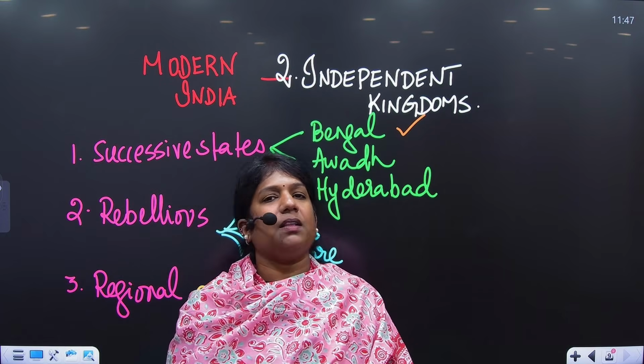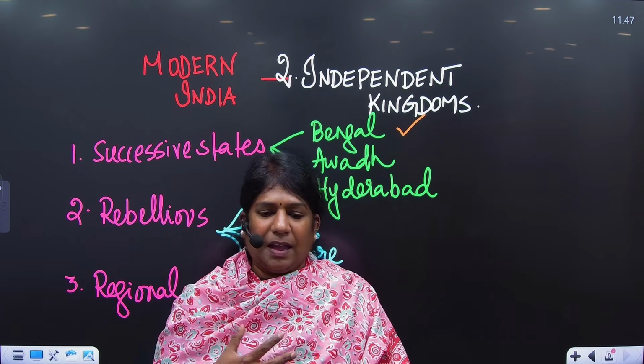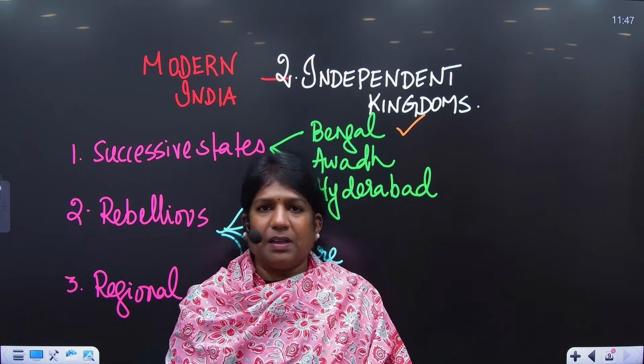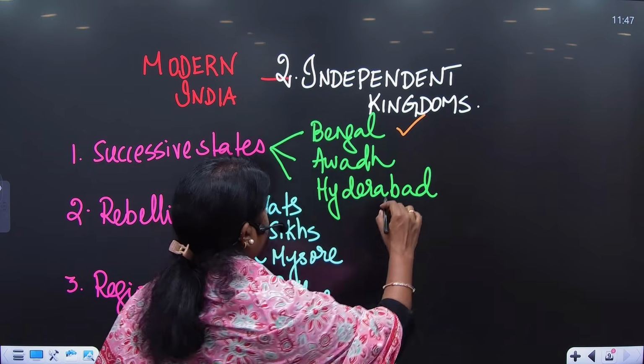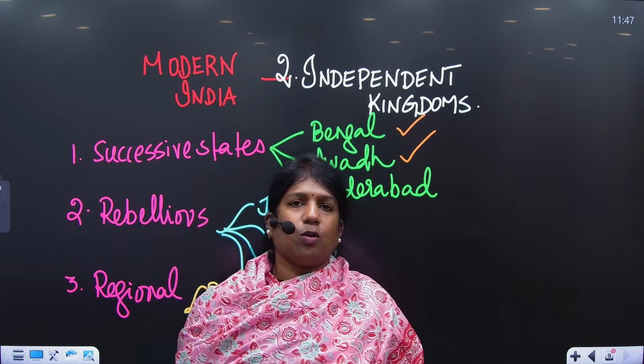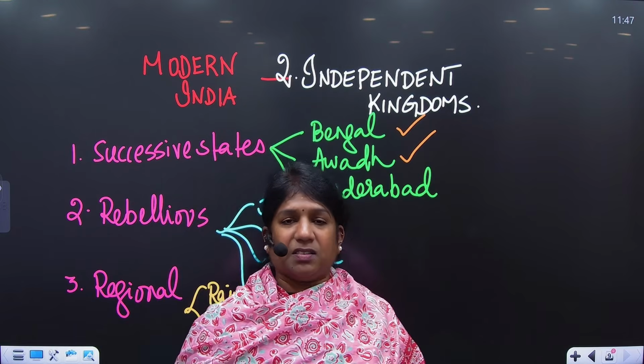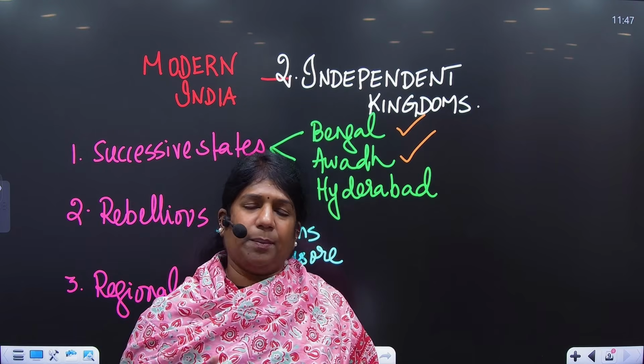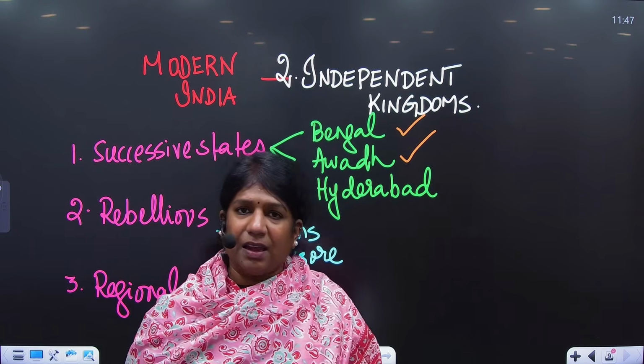She participated in the revolt of 1857 as a mark of retaliation with the company. So that's the story about Awadh. Then we have the story of Hyderabad, a very powerful noble from the court of Delhi called Nizam-ul-Mulk Asaf Jah, the founder of the kingdom of Hyderabad.